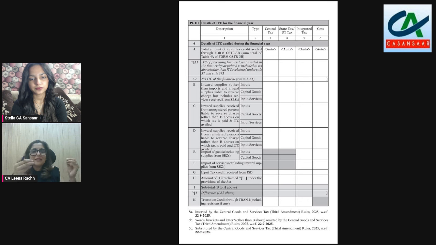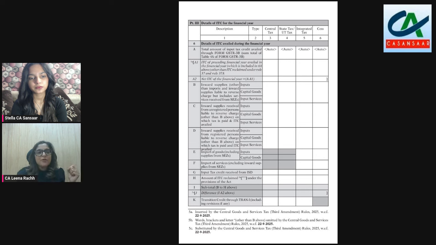This mismatch led to a lot of litigation and notices. To address this gap, 6A1 has been introduced. So 6J now focuses on the difference between the breakup of ITC for the current year vis-a-vis the total ITC claim for the current year as reported in 6A2. As per the FAQs released, ideally, this difference in table 6J should be 0.